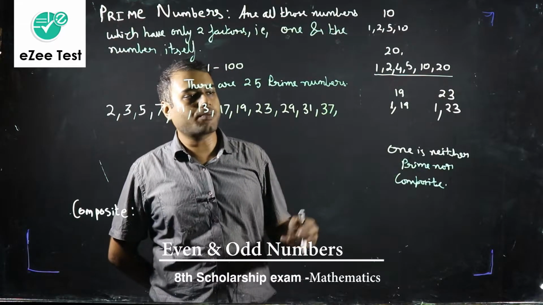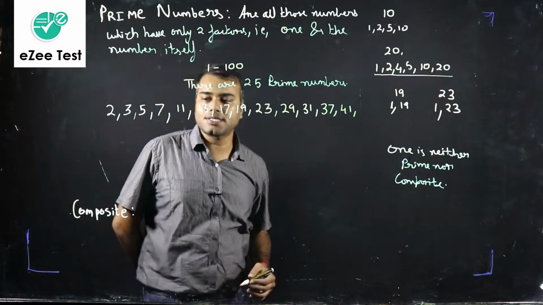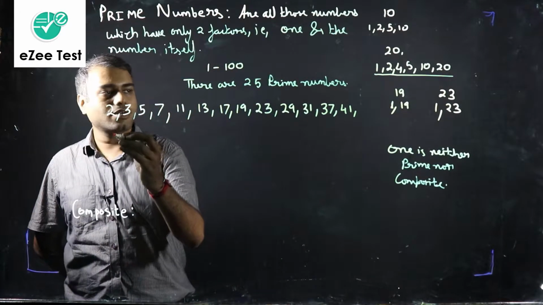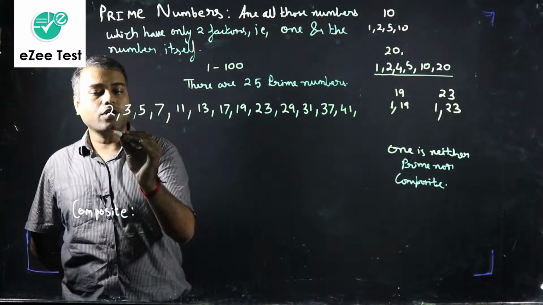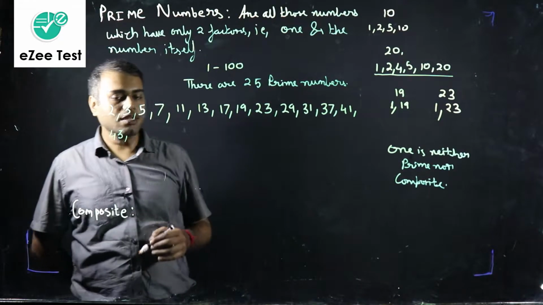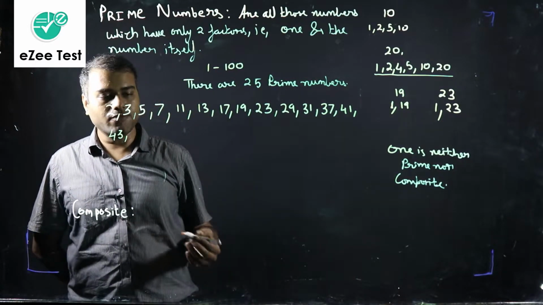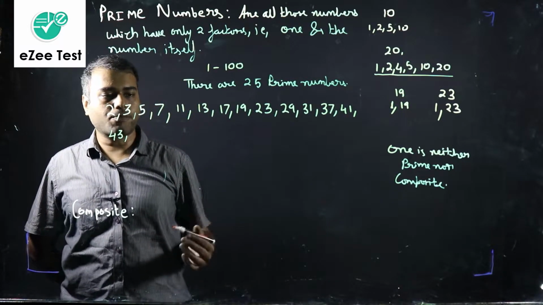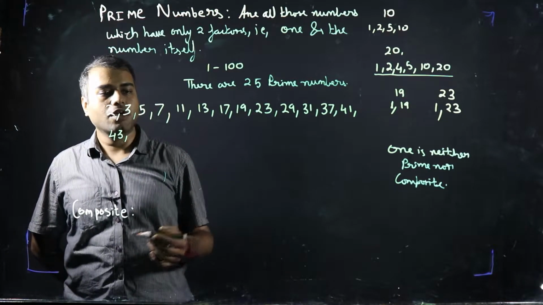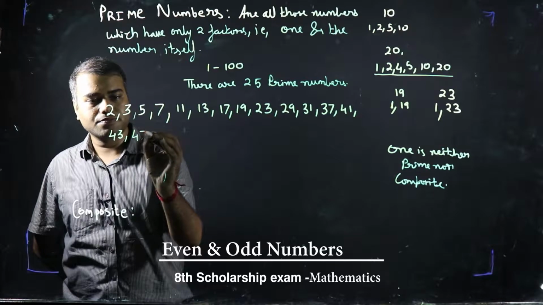40 even, so not a prime. 41, it is a prime number. 42, it is an even number, so not a prime number. 43, yes, it is a prime number. 44, it is even, so not a prime. 45 divisible by 5 and 9, not a prime. 46 even, not a prime. What about 47? Yes, 47 is a prime number.